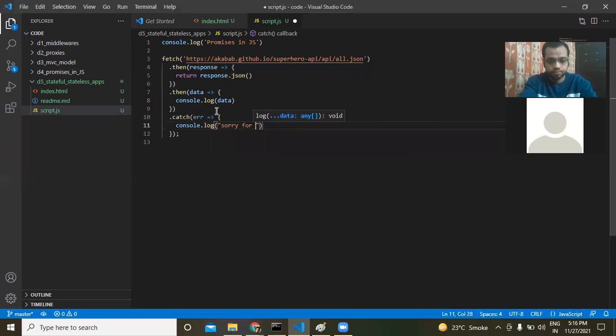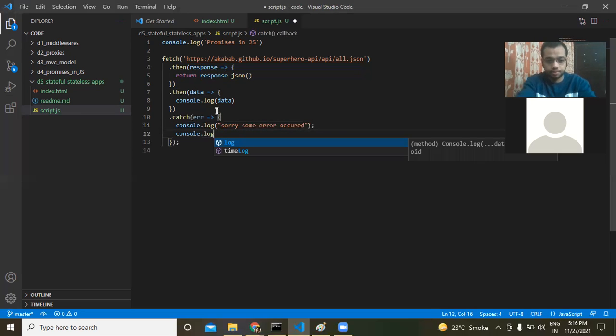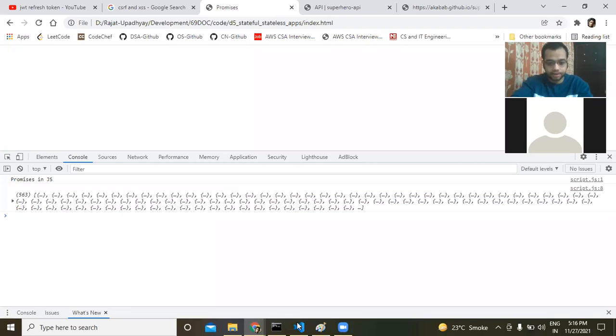Sorry, some error occurred. Okay, and then we'll also console.log the error like this. Okay, what error might occur? Let me refresh this right now. So we are getting this data back, right? Let me do one thing.